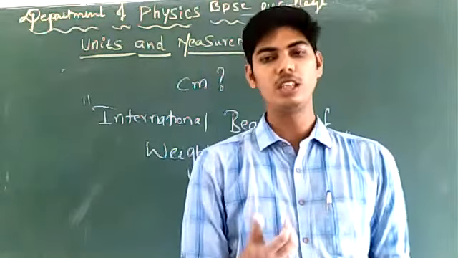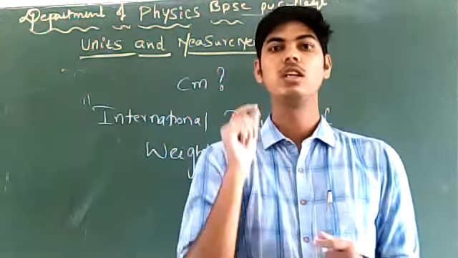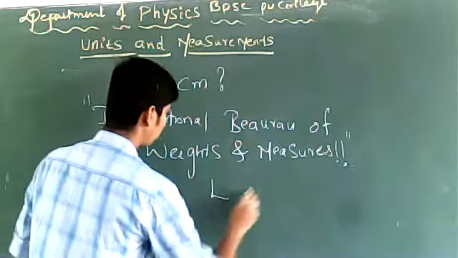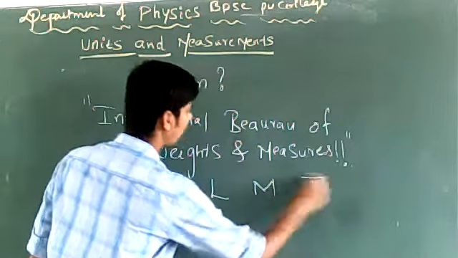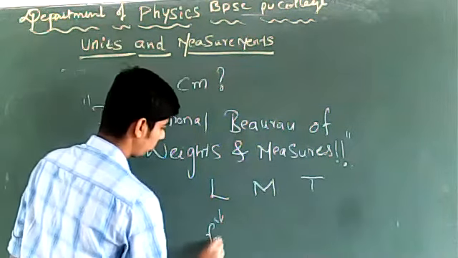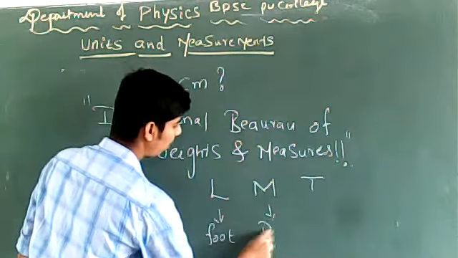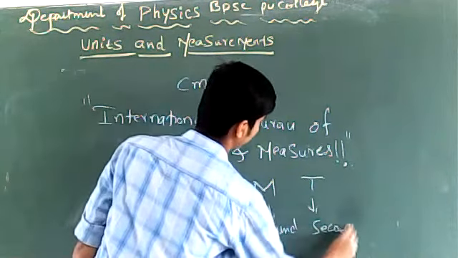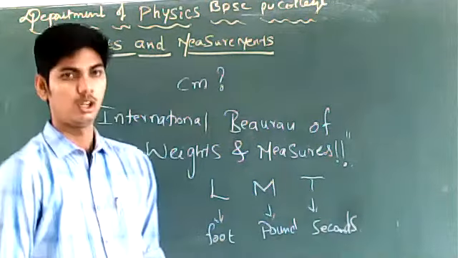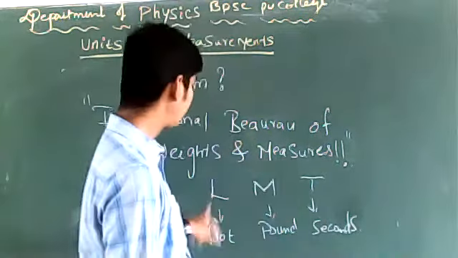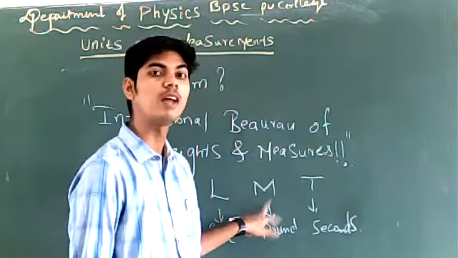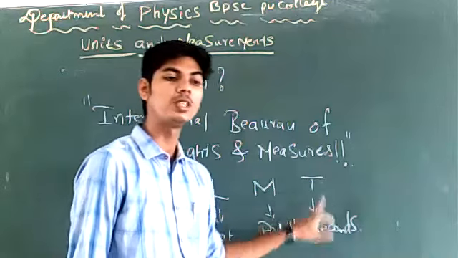Right? Initially, they had fixed units for measuring length, mass, and time as foot, pound, and seconds. Long back, they had fixed the standard for measuring length as foot, the standard for measuring mass as pound, and the standard for measuring time as seconds.